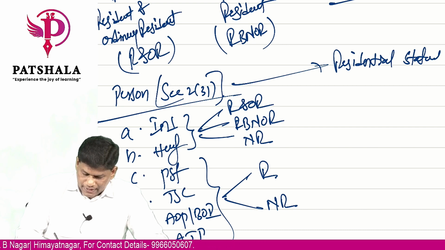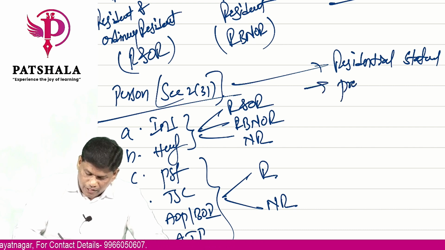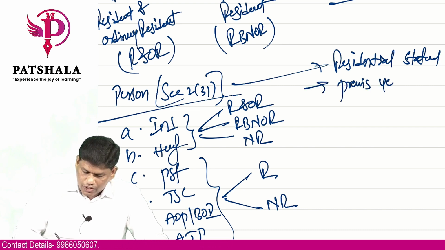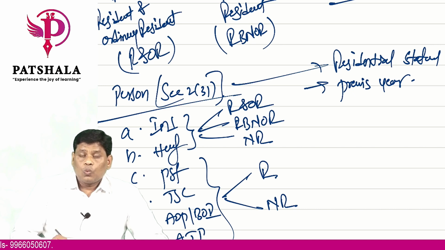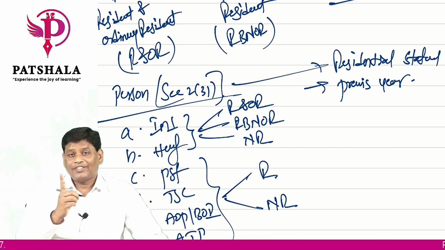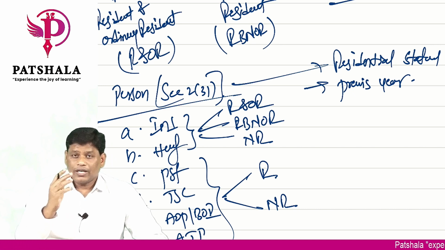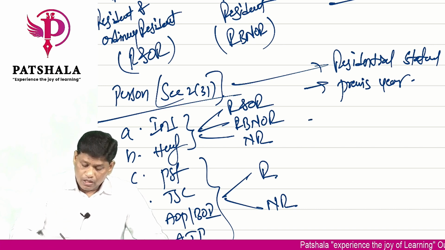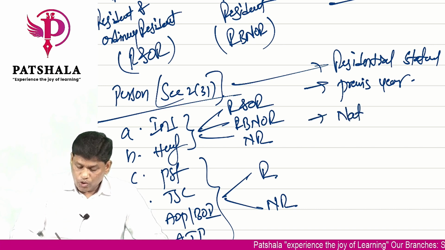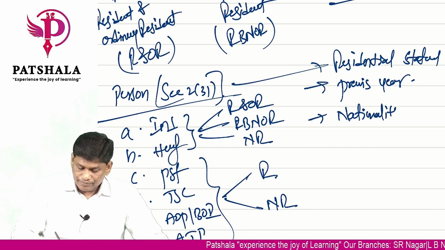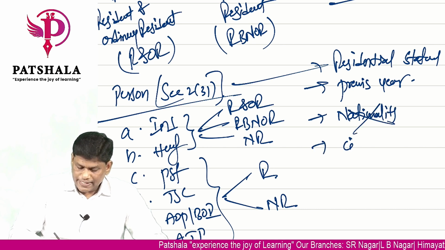So for these persons, we need to check only the residential status, and this residential status will be checked for every previous year. Once you are a resident, it doesn't mean that for lifetime you will be resident. Once you are resident, in the next year you can be non-resident also. And we have got nothing to do, as I told you, with nationality, your citizenship.